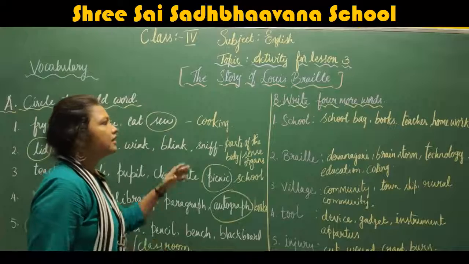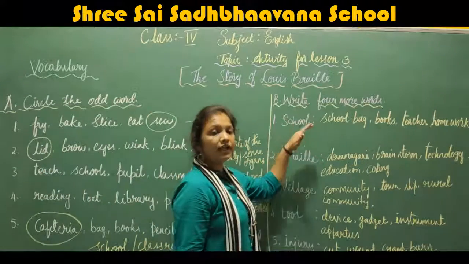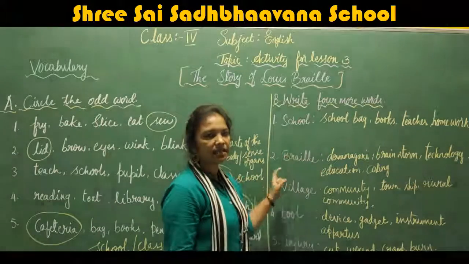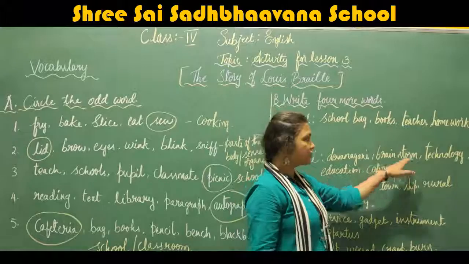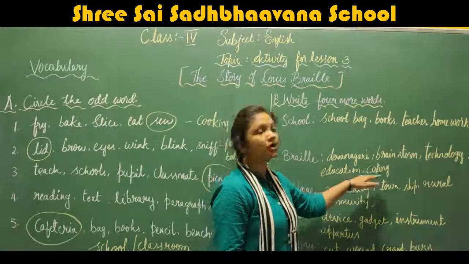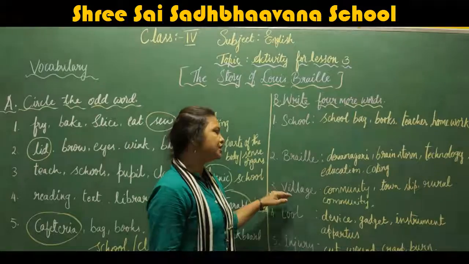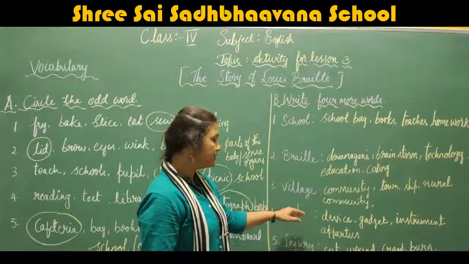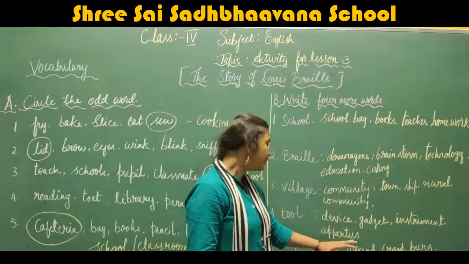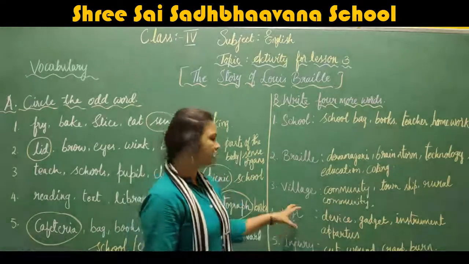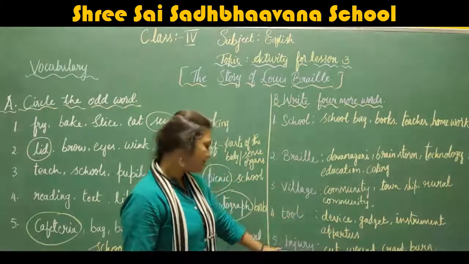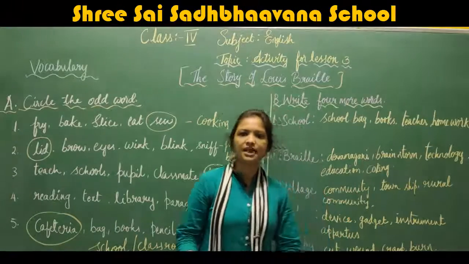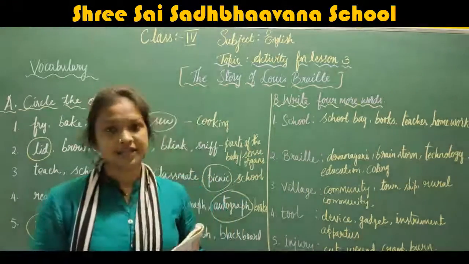Did you understand, children? Write 4 more words like school: related to school are school bag, books, teacher, and homework. Braille is a type of language, so Devanagari, brainstorm, technology, education and coding language. Village is community, township, rural community. Tool means device, gadget, instrument, and apparatus. Injury means cut, wound, cramp, and burn. Did you understand? Next, we'll move on to the next exercise.